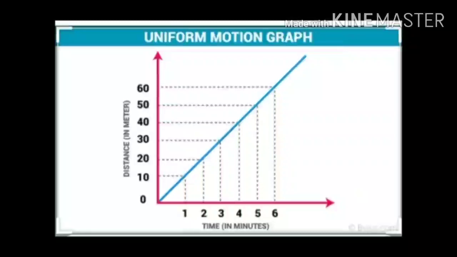Suppose the distance covered by a ball along a straight line in the given interval of time is as follows. If time is 1 second, the distance will be 10 meter, and if time is 2 seconds, the distance will be 20 meter, and if time is 3 seconds, the distance will be 30 meter, and so on. Thus we conclude that the bus or any vehicle covers 10 meter in each second along a straight line. So the motion of the bus is uniform motion.